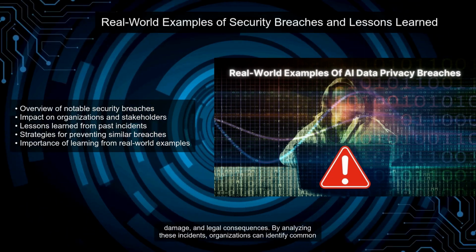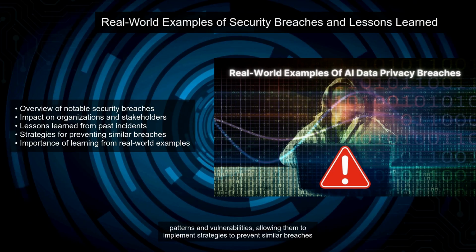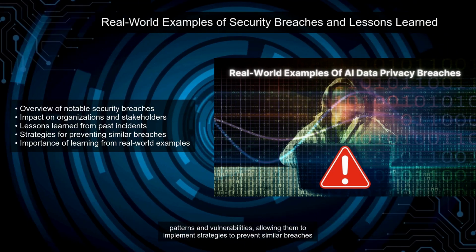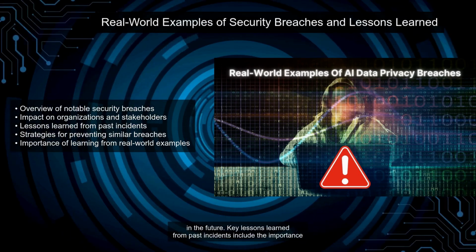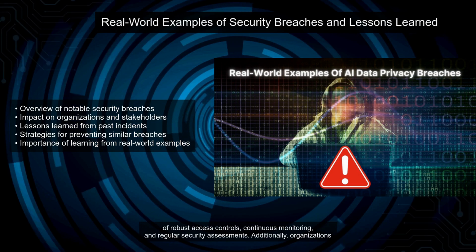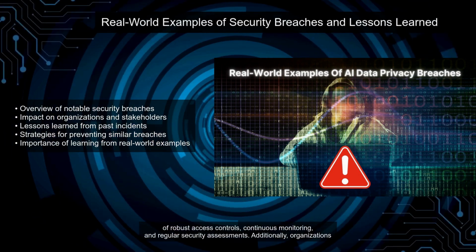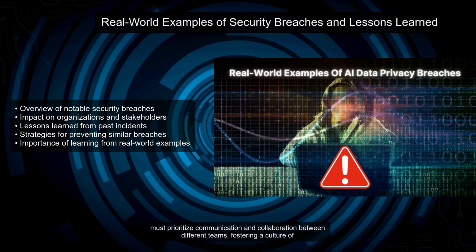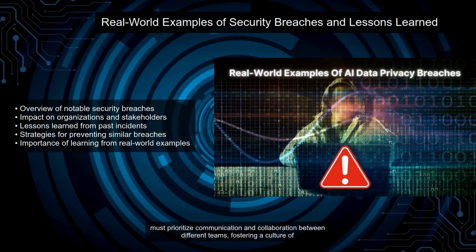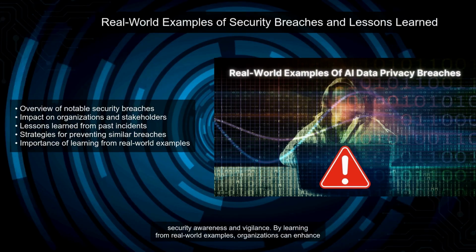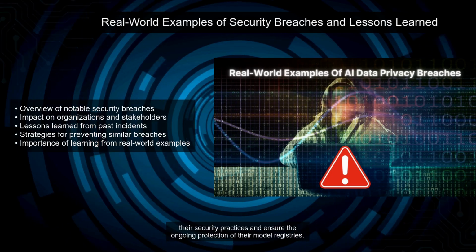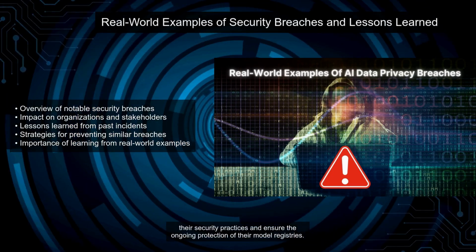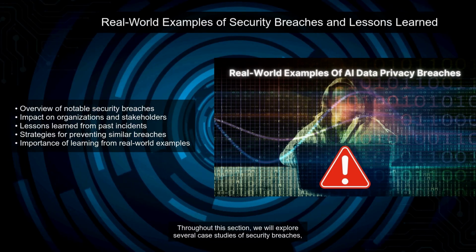By analyzing these incidents, organizations can identify common patterns and vulnerabilities, allowing them to implement strategies to prevent similar breaches in the future. Key lessons learned from past incidents include the importance of robust access controls, continuous monitoring, and regular security assessments. Additionally, organizations must prioritize communication and collaboration between different teams, fostering a culture of security awareness and vigilance. By learning from real-world examples, organizations can enhance their security practices and ensure the ongoing protection of their model registries.